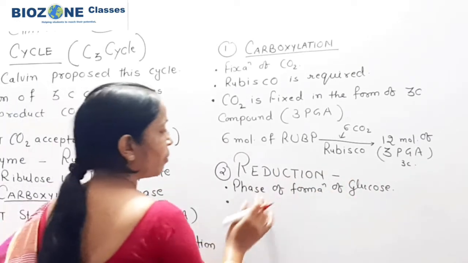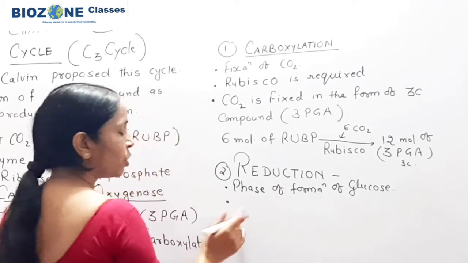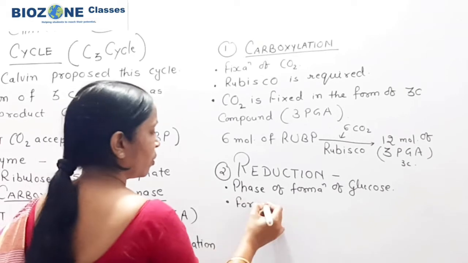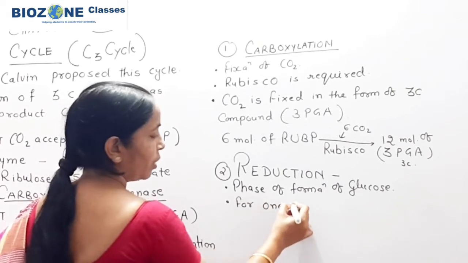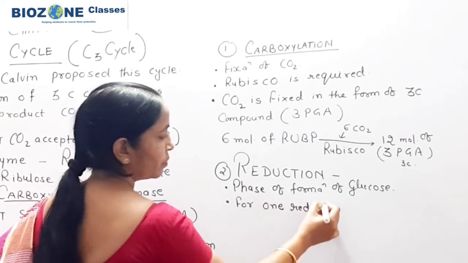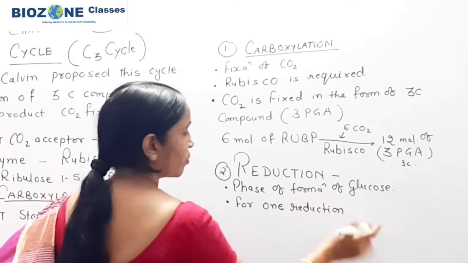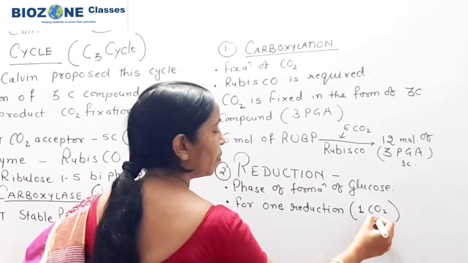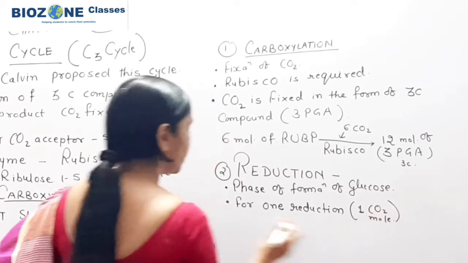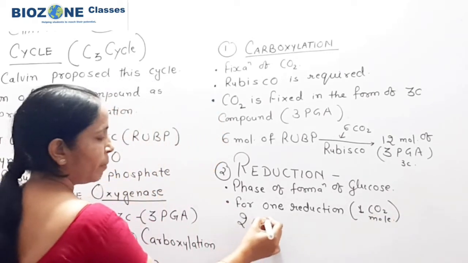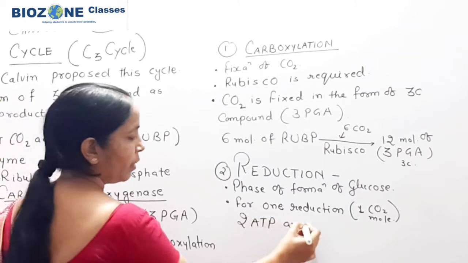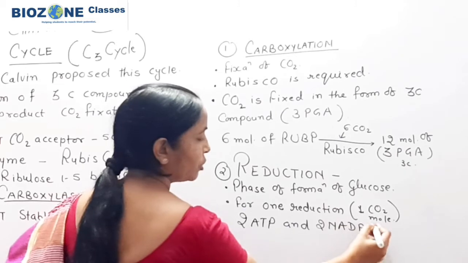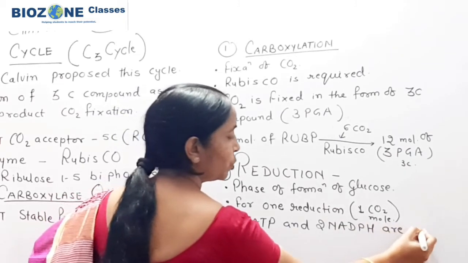Secondly, in reduction, for one reduction, that is for 1 carbon dioxide molecule, 2 ATP and 2 NADPH are used.